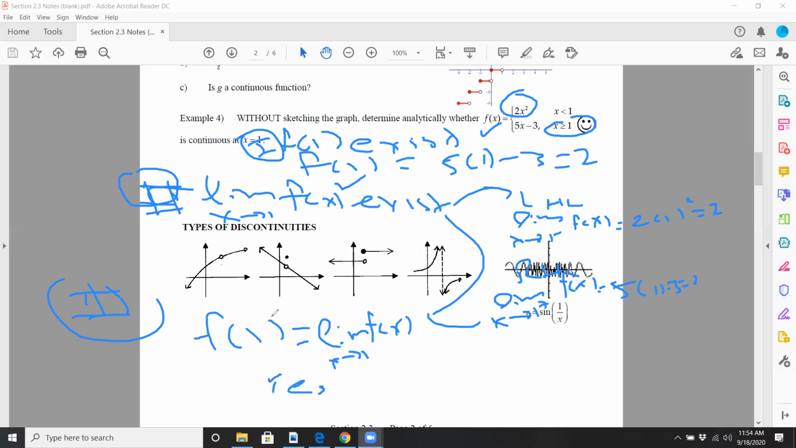Now, what would happen for this to not be continuous? What if I didn't have an equal sign here? And what if I had a random number like 4 at x equals 1? So f of 1 would have existed, it would have been 4. The limit would have existed as still 2. But then f of 1 and the limit as x approached 1 were different things. And that would have been a hole. And graphically, it would have looked like this.